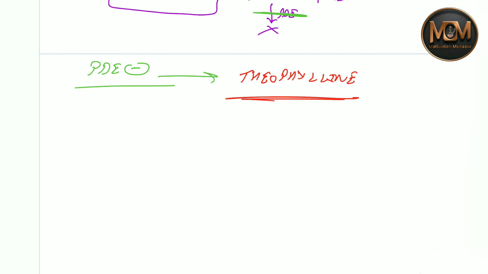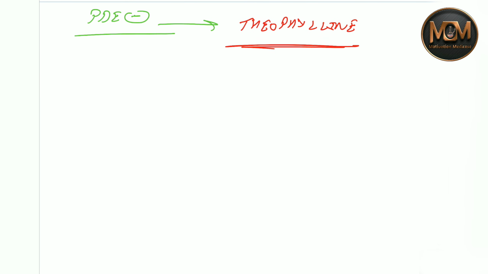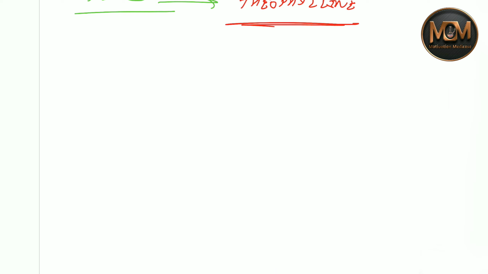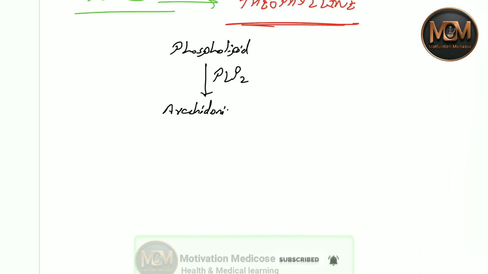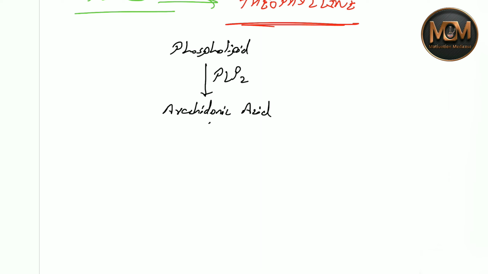Now let's go on to the second type of drugs. Here you need to understand one more concept: in our cell membrane we have phospholipid. This phospholipid, by the enzyme phospholipase A2, breaks down into arachidonic acid. Now this arachidonic acid, with two different enzymes: if cyclooxygenase acts, it will convert into prostaglandins, and if lipoxygenase acts, it will convert into leukotriene.